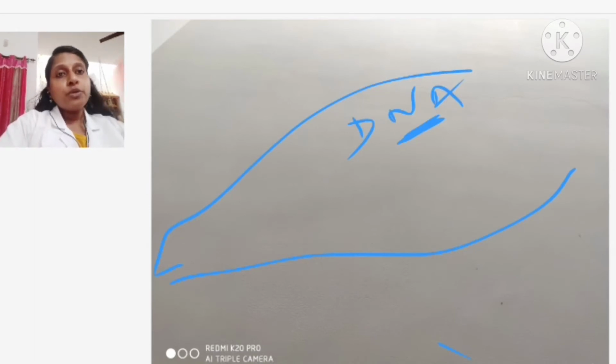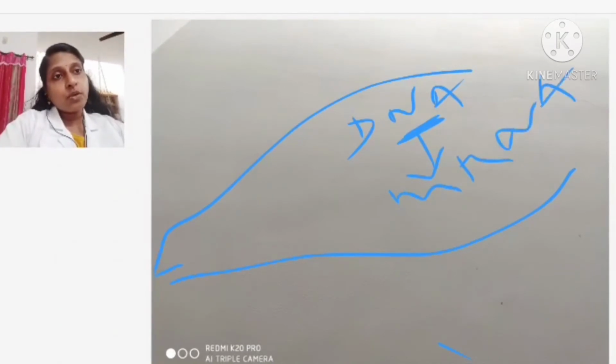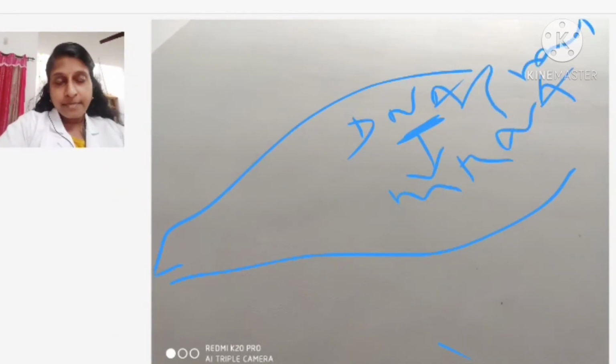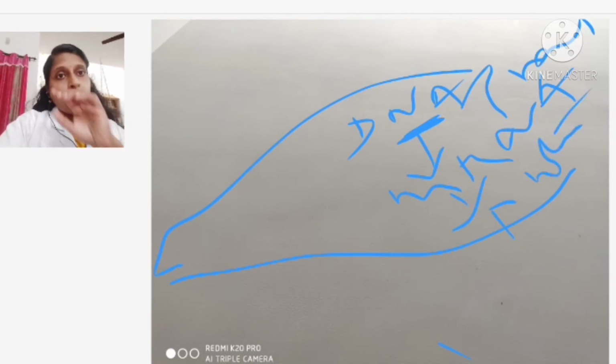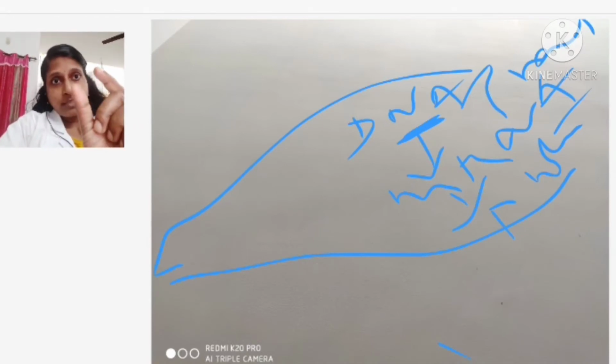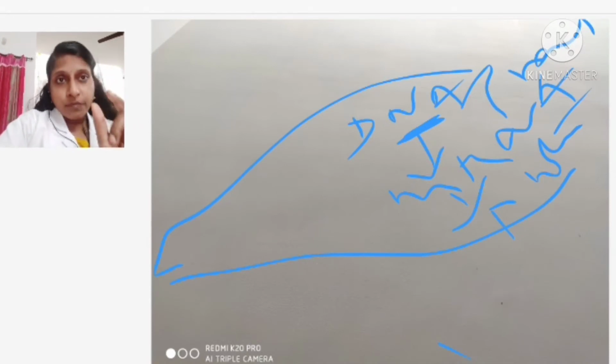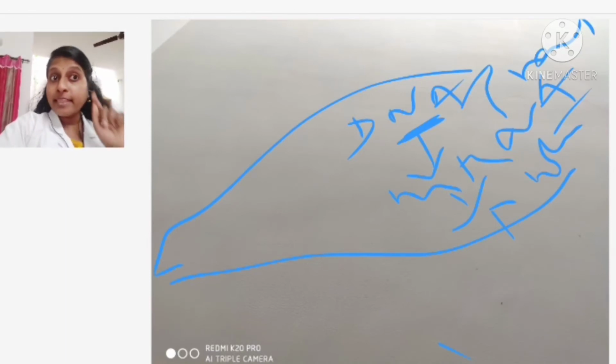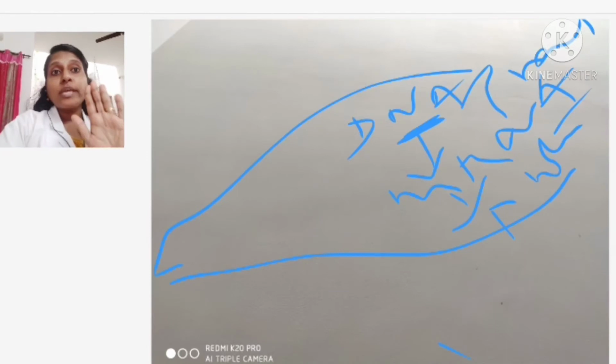So, in this nematode, usually what happens is that the DNA will be converted into mRNA. What is that process called? We call it transcription, isn't it? From that mRNA, what will be produced? The protein is produced. So, there is a DNA, in that there is a gene. That gene gets converted into mRNA, and mRNA is converted into protein, and the gene coding for this protein, if this protein is made, only then the nematode can survive.